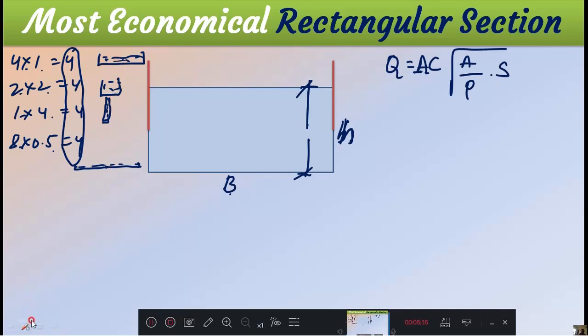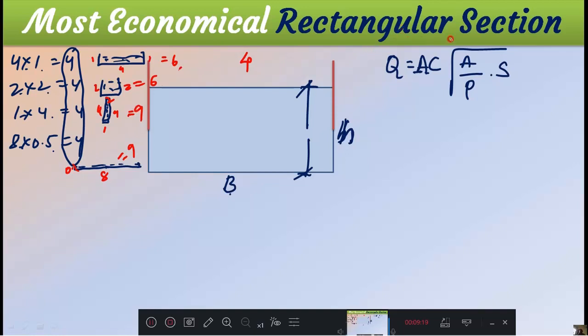Look at here. In the first one, the base is 4, sides are 1 and 1. 4 plus 1 plus 1 is 6 perimeter. Here this is 2, bottom 2. Means here 6 perimeter is there. Here bottom 1 and this 4, 8 plus 1, 9 perimeter. And here the bottom is 8 and 0.5. Again 9 is there. Means here we are getting different perimeters, but area we kept constant. Might be there is another way of executing the rectangle where the area is 4 but perimeter may be less than 6. That's also might be possible.